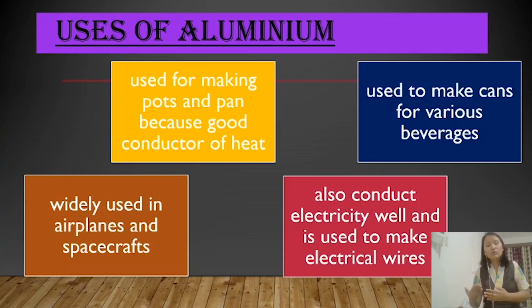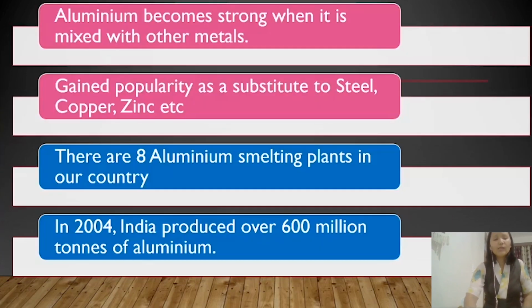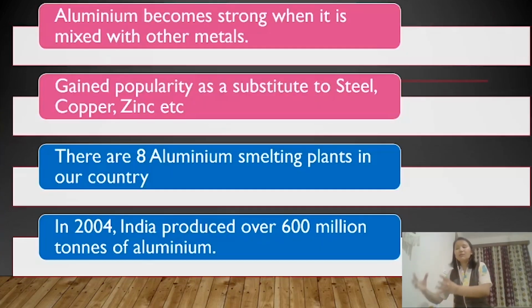Aluminum is also used for making electrical wires because it is a good conductor of electricity. When aluminum is mixed with other metal, it becomes very strong. Nowadays, aluminum is getting very popular over steel, copper and zinc. Steel, copper and zinc are losing their popularity mainly because of the good qualities of aluminum.